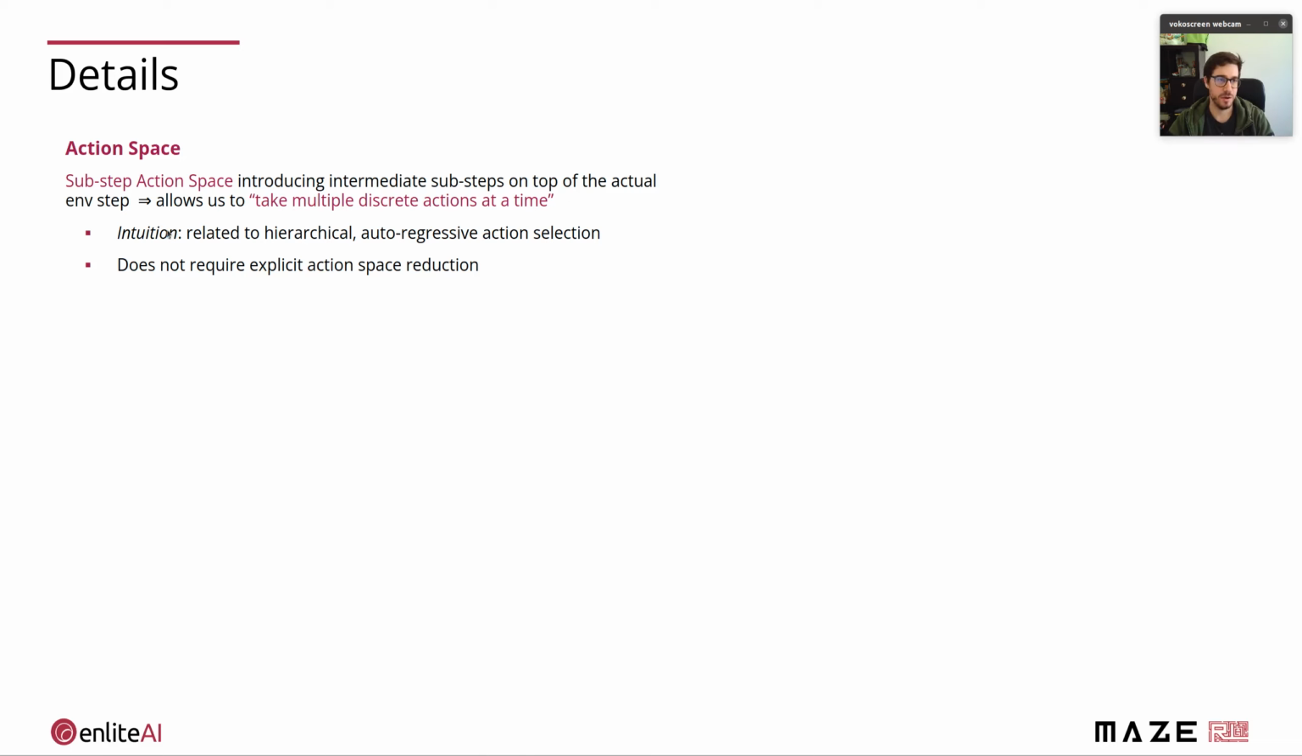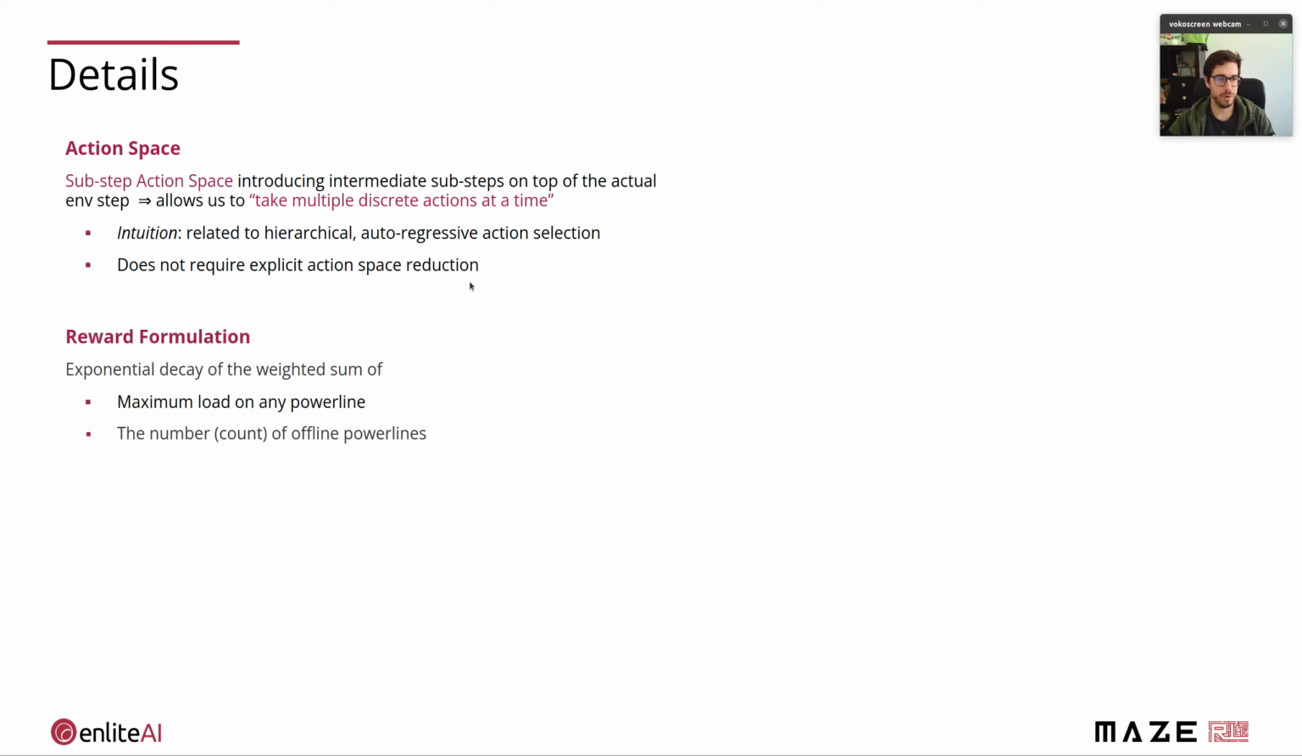The intuition for this one, because it's not really time to present the details here, is that this is somehow a hierarchical autoregressive action selection. And this doesn't require explicit action space reduction, because due to the hierarchical decomposition of the actions, we can apply extensive masking in the lower layers of this selection process, and this becomes quite efficient, and we can preserve the original action space here.